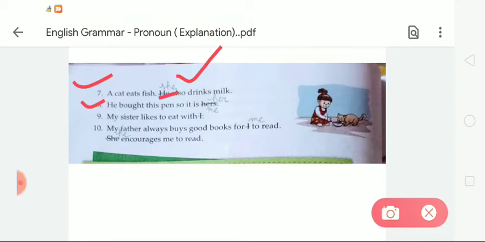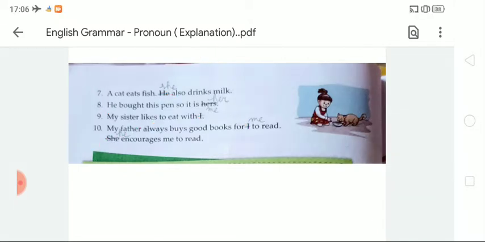In number 8, he bought this pen, so it is hers. So in place of hers, we have to write her. Number 9, my sister likes to eat with I, so we have to write in place of I, me, okay. In number 10, my father always buys good books for I to read. She encourages me to read. So in place of I, we have to write me, and in place of she, we have to write he.